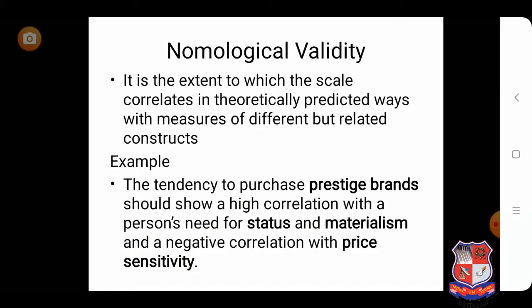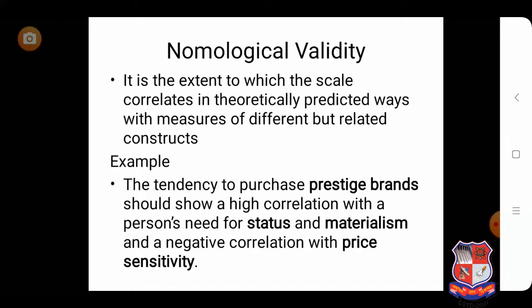If we talk about the nomological validity, it is the extent to which the scale correlates in a theoretically predicted way with measures of different but related constructs. Here is the example of the nomological validity which is given. Suppose I want to measure the intention of purchasing a prestige brand. So theoretically, purchasing of a prestige brand is related to status and materialism.